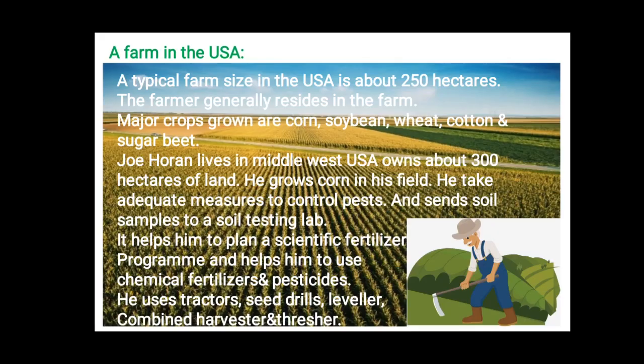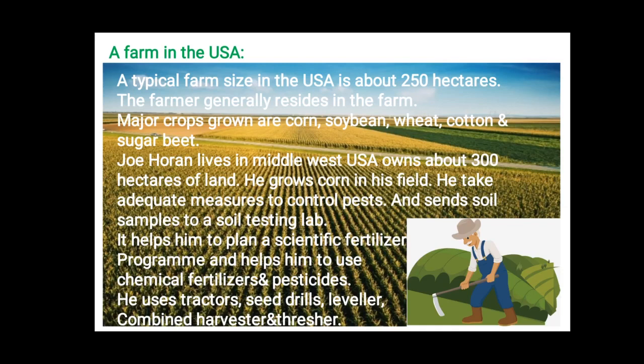Now let's go for the example of a farm in the USA. Children, in the USA, farms are not small like ours. Okay, let's take an example of a person called Joe Haran. He is a farmer in the USA. He is having 300 hectares of land, children. How much? 300 hectares of land. He grows corn in his field, children. Okay, and he makes sure that water sources are available for the crop or not. After making sure the water resources are available plentifully, then only he grows the crop.